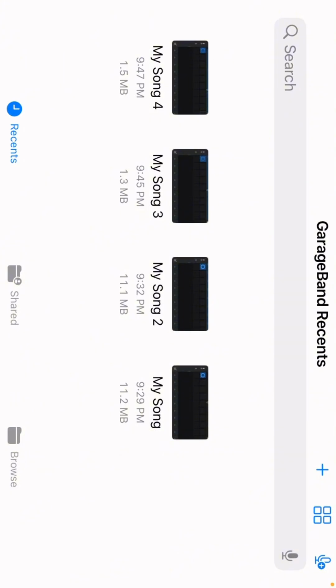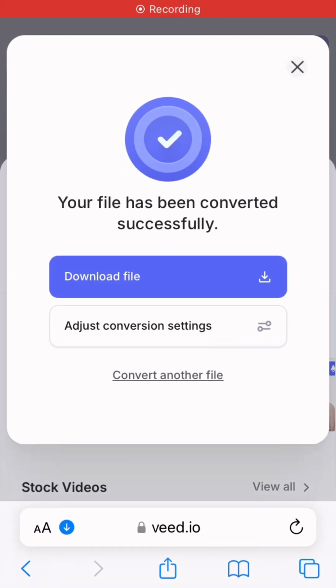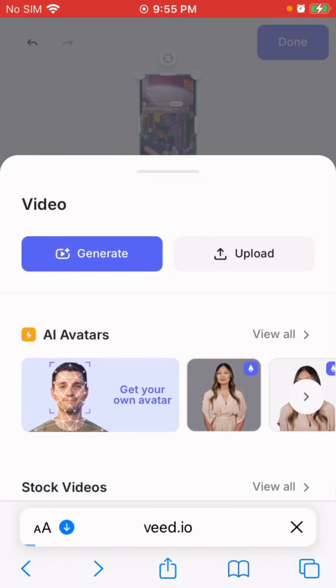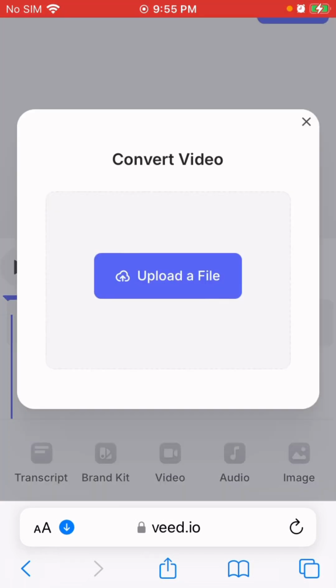So basically, before you download, you're gonna go on Veed.io. It's a free app, and you can convert it to an MP3.